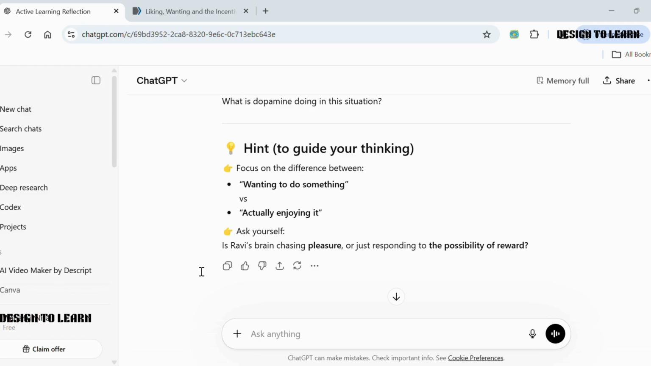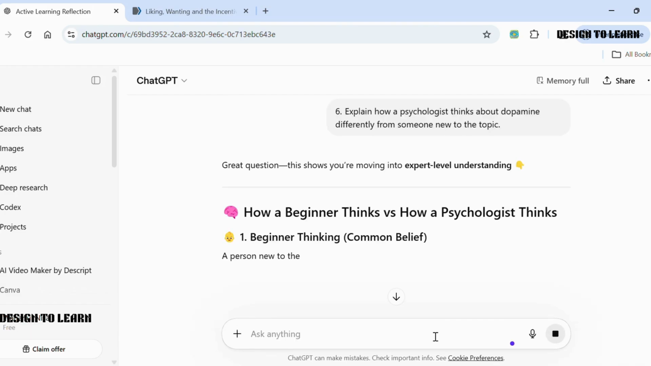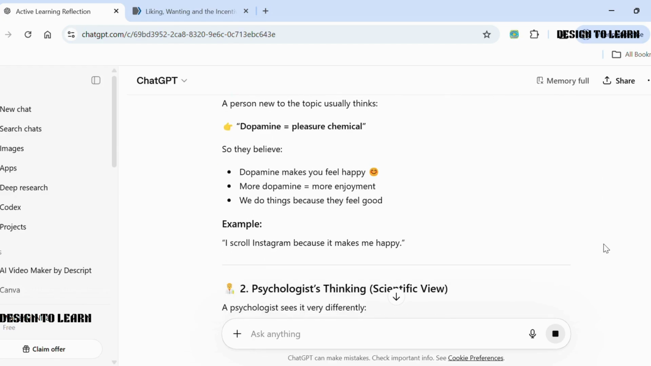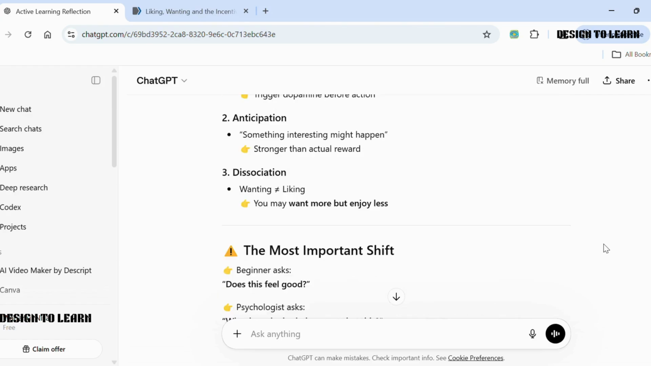Now let's move to prompt 6. We type, "Explain how a psychologist thinks about dopamine differently from someone new to the topic." Now we see 2 different perspectives, and this is important because experts don't just know more, they think differently. Now we move to the final step, prompt 7.